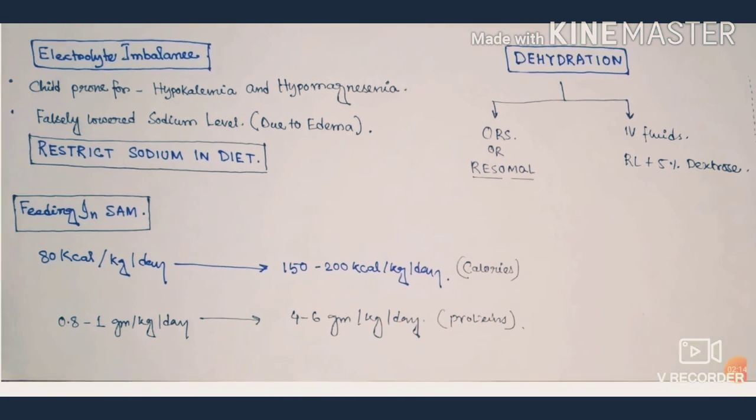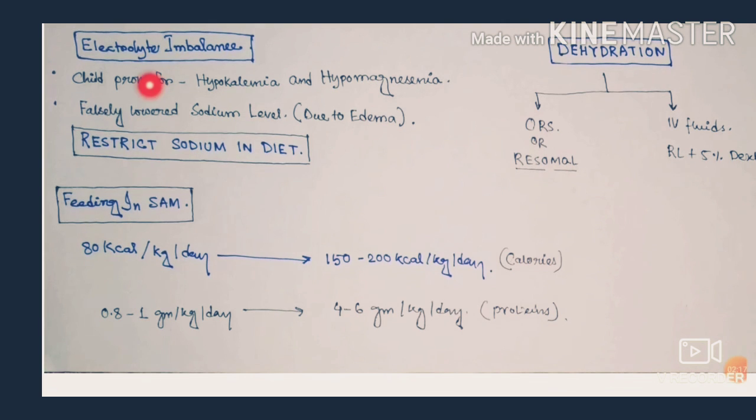Now let's see about electrolyte imbalance. These children with SAM are prone to develop hypokalemia and hypomagnesemia. They show a falsely lowered sodium level due to edema, but the sodium stores in these babies are really high, so we should restrict the sodium in the diet of SAM patients.